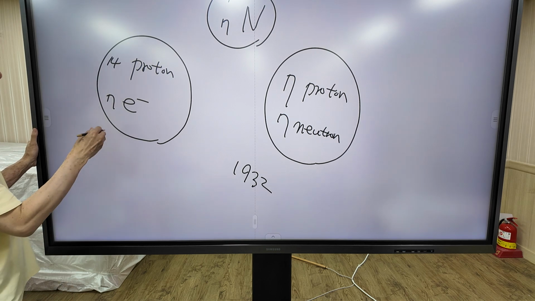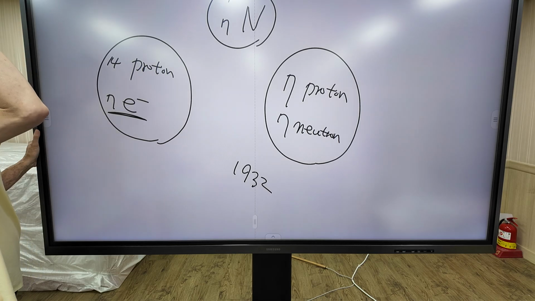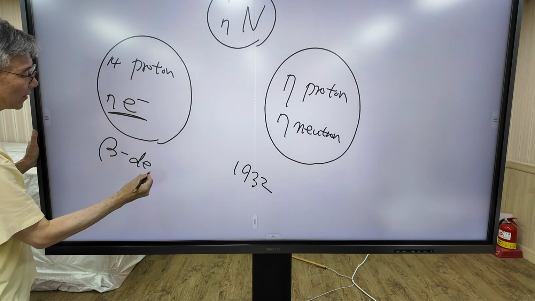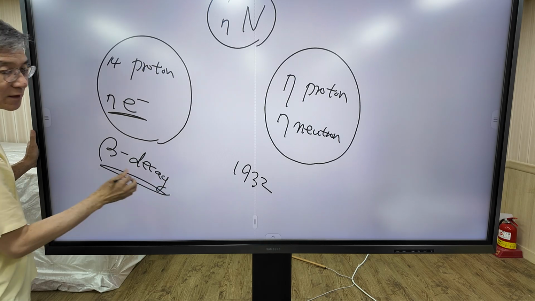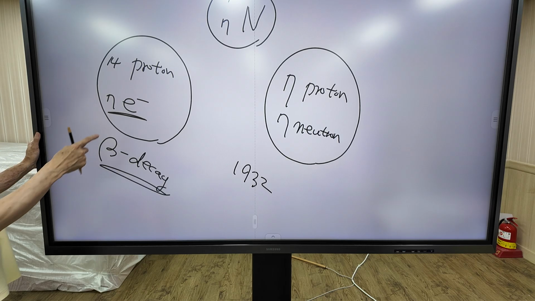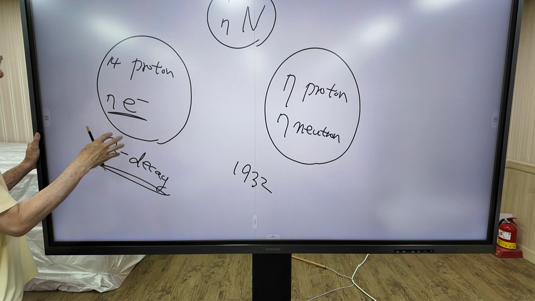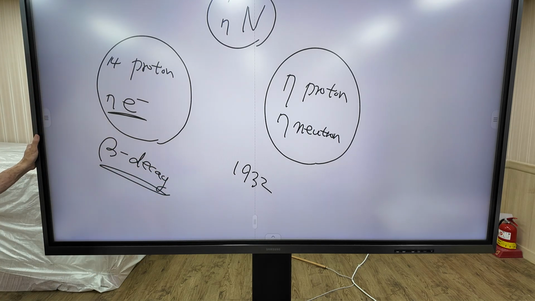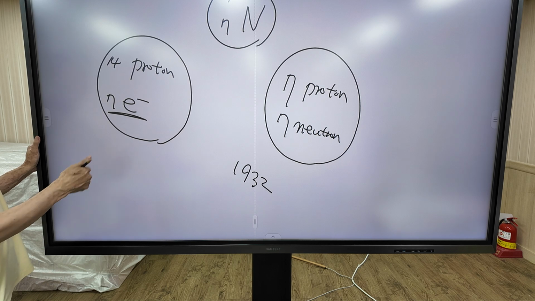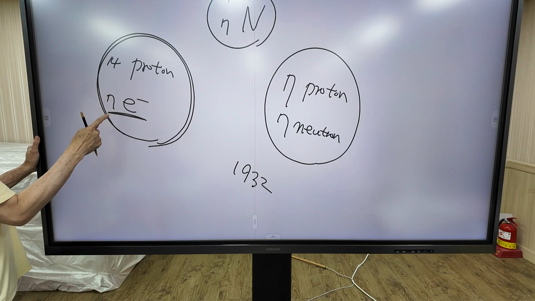You might think that this is very strange, that electrons are inside the nucleus, but it is not actually strange at that time, because when a nucleus undergoes beta decay, electrons are emitted from the nucleus. So it is not strange that electrons are inside the nucleus. Anyway, this is the model adopted before 1932. But as quantum mechanics developed, this model was shown to be wrong.